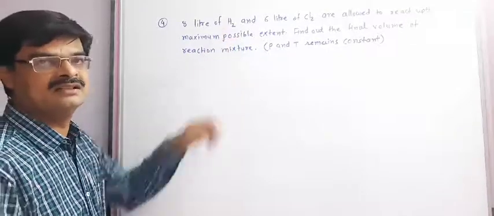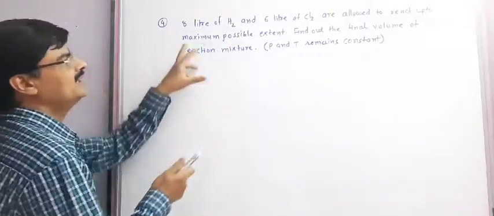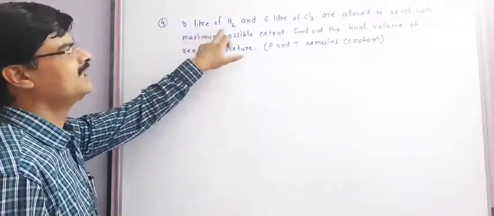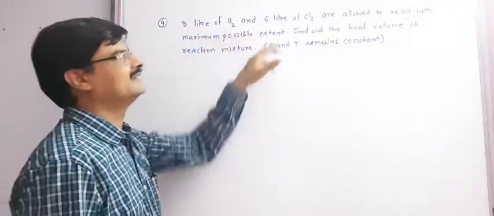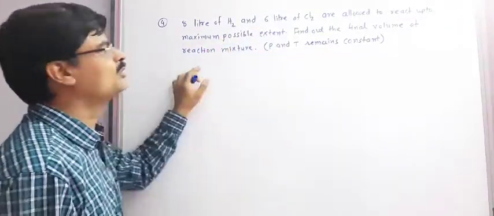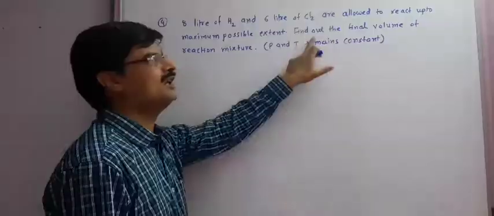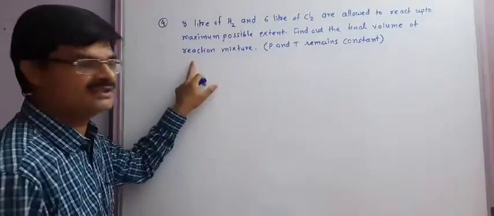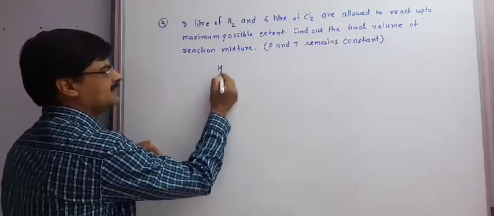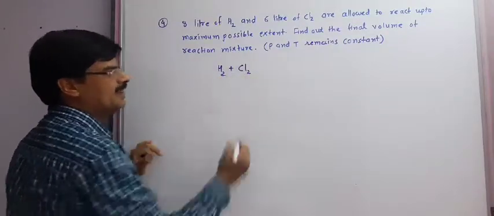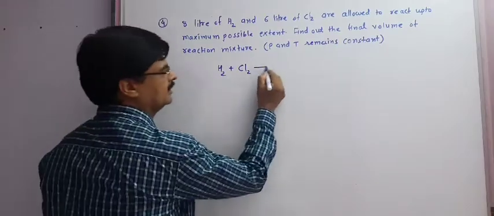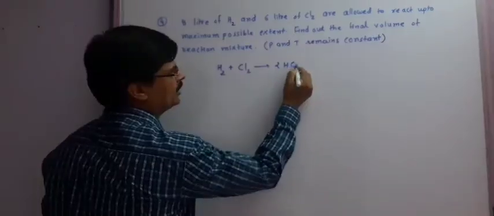To understand the law of gaseous volume, here in the question it is given 8 liter of hydrogen gas and 6 liter of chlorine gas are allowed to react up to maximum possible extent. We have to find out the final volume of reaction mixture. First of all, the reaction takes place between hydrogen and chlorine to give 2 mole of hydrochloric acid.